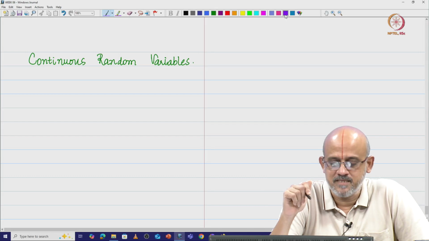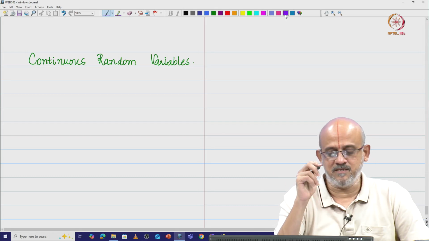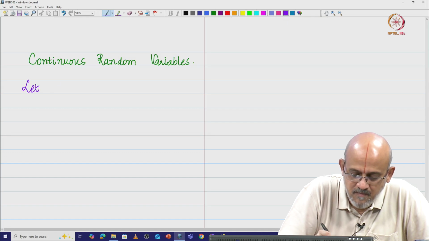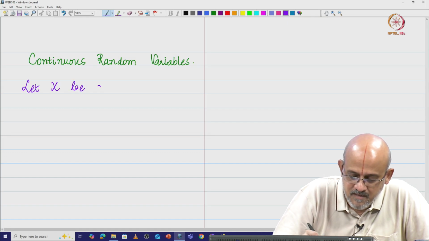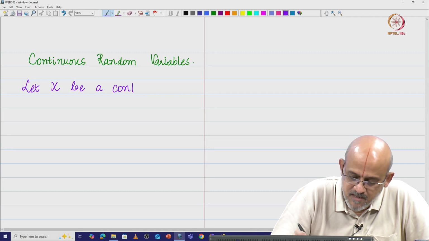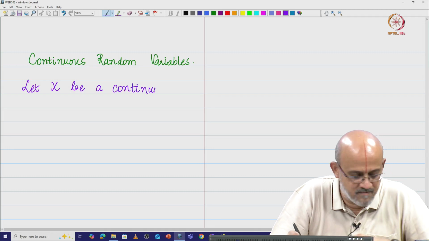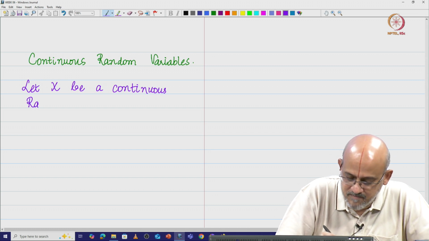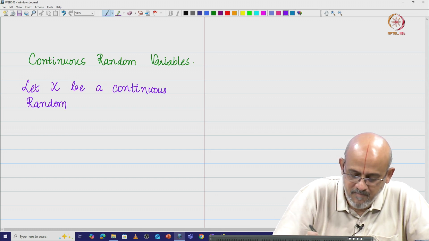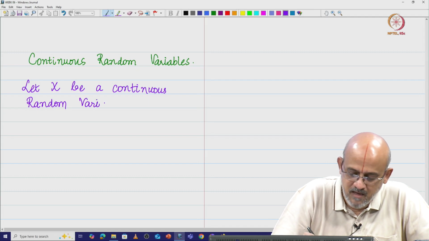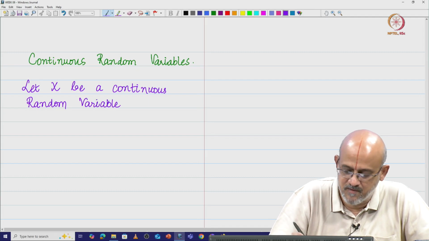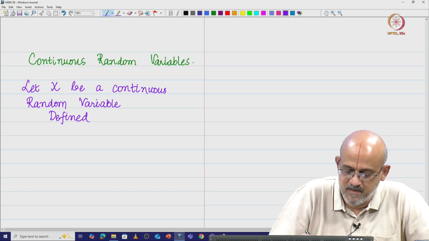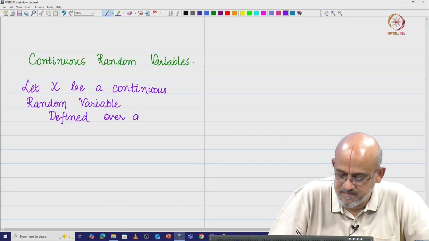Now, how do we characterize these continuous random variables? So, the question here is this. Let X be a continuous random variable, that means let us say it is defined over an interval, say (a, b).